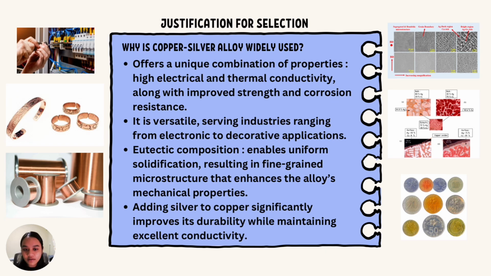And lastly, adding silver to copper also brings unique mechanical advantages, such as increased tensile strength, which is important for applications like overhead power lines. It also improves hardness, which helps components resist wear and deformation in environments with high mechanical stress, such as bearings and bushings.